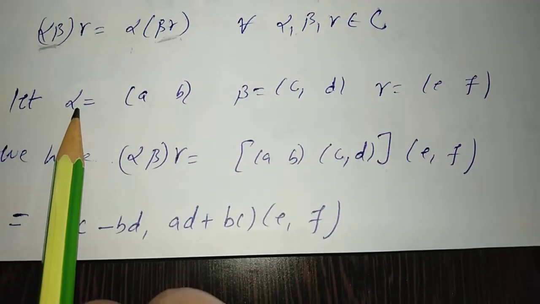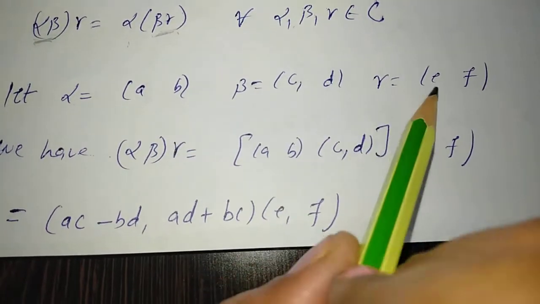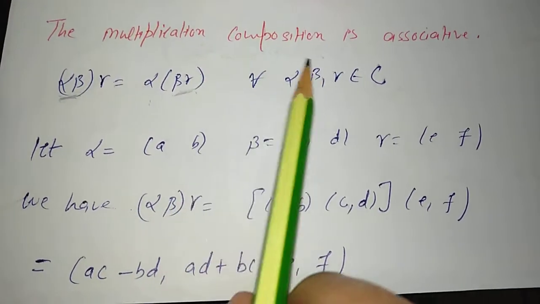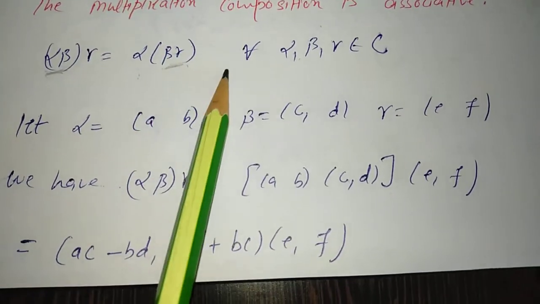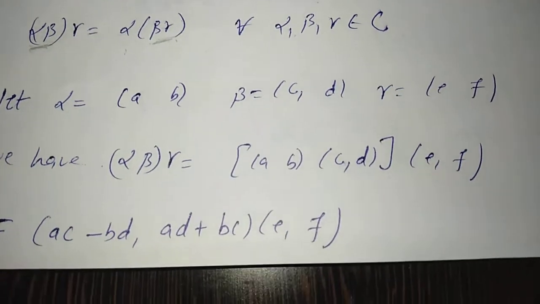We will take alpha, beta and gamma. Let alpha be (a, b), beta be (c, d) and gamma be (e, f). Whenever we have to prove some general result, try to take general values, don't take particular values like 1, 2, 2, 3, and 3, 4, etc.